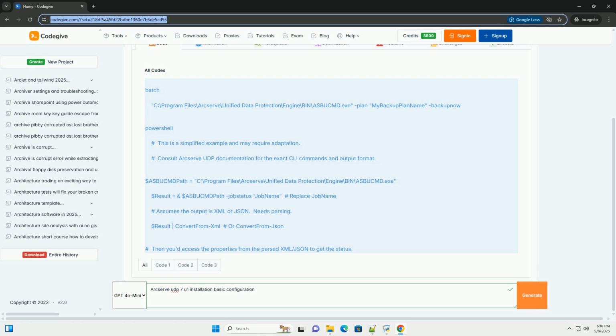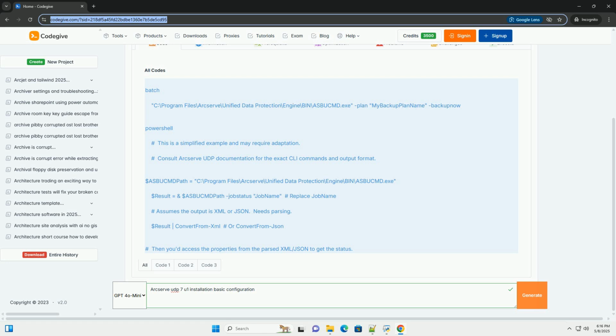3. License activation. If you haven't already activated your license, the console will prompt you to do so. Enter your Arcserve UDP license key. You may need to register the product online. 4. Adding nodes, servers/workstations to protect. In the Arcserve UDP console, navigate to the Nodes tab. Click Add Nodes. You can add nodes in several ways.